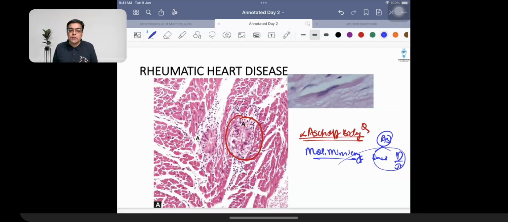Rheumatic heart disease patients are going to be diagnosed with the help of a criteria that is given the name of modified Jones criteria. So these patients are going to be having migratory polyarthritis. They are going to be having the presence of pancarditis. They are going to be having nodules. What is the name given to nodules? Subcutaneous nodules. They are going to be having the presence of erythema marginatum. And these patients can be having involuntary purposeless movements.